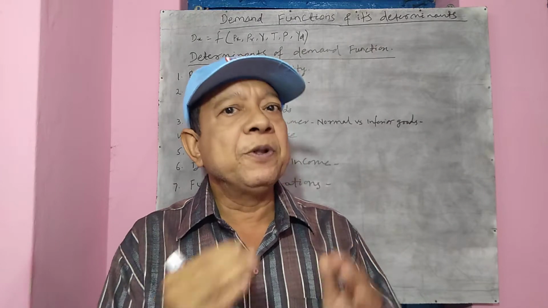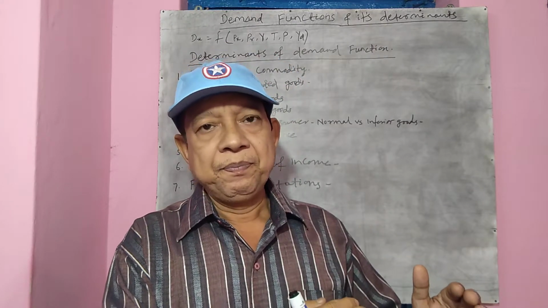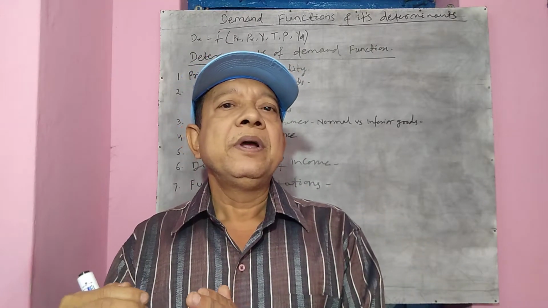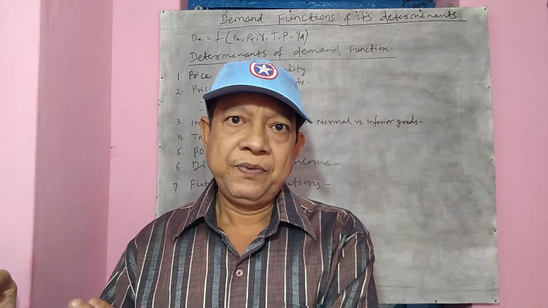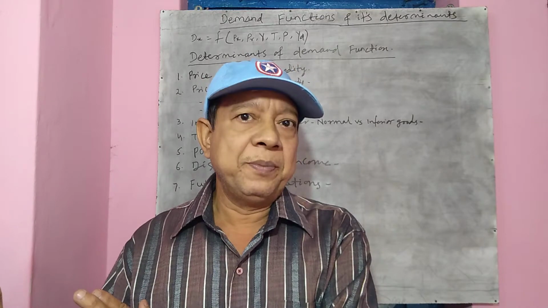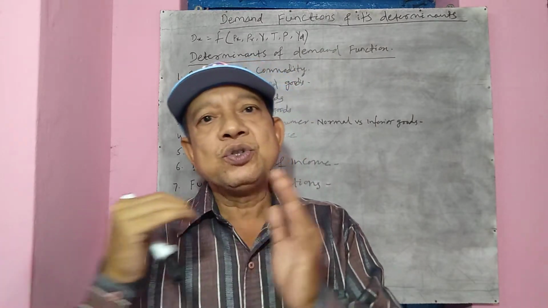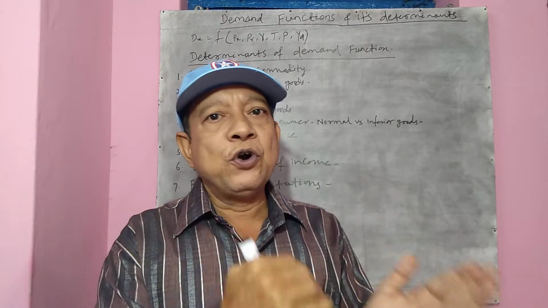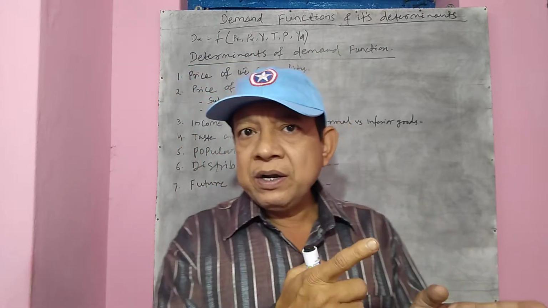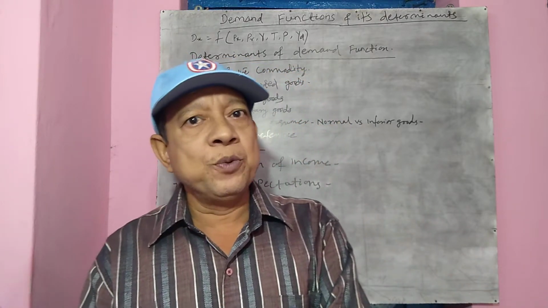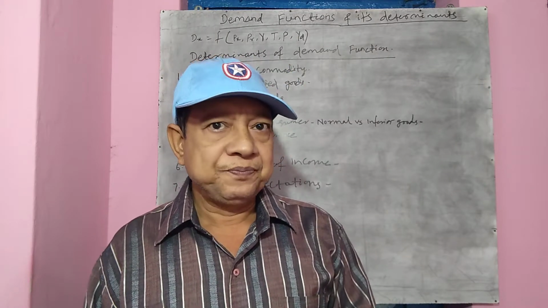You very well know that demand of a commodity not only depends upon the price level, but it also depends upon a series of other factors. These are called the determinants of demand, right? So the functional relationship that exists between the demand as well as its determinants is called the demand function.